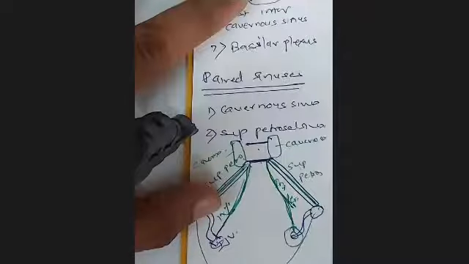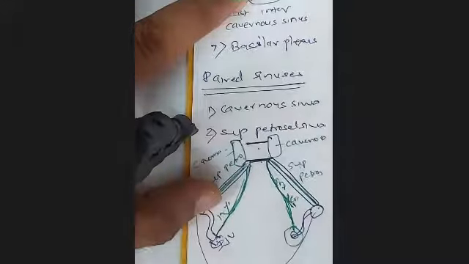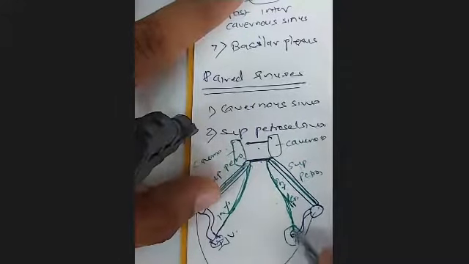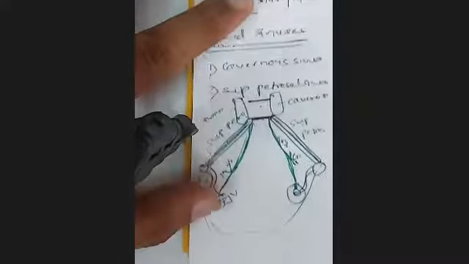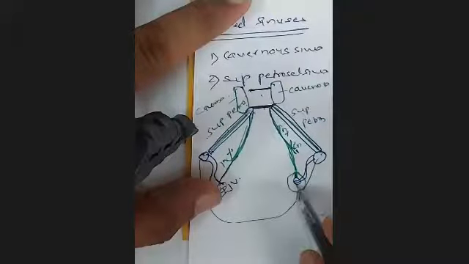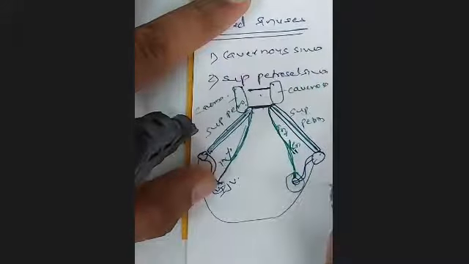So you must have studied the structures passing through the jugular foramen. And there you must have said the most anterior structure is the inferior petrosal sinus, and the most posterior structure is the internal jugular vein, and three cranial nerves pass through the jugular foramen. So I'll draw a separate diagram for this.